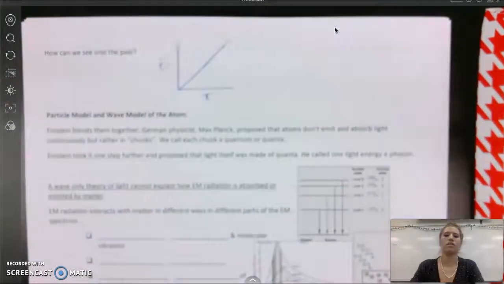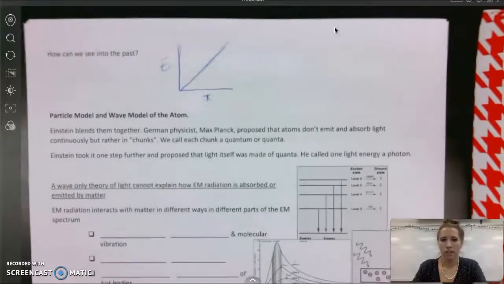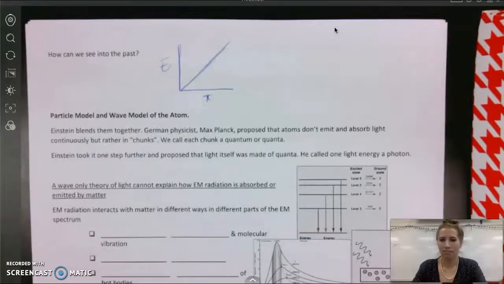Okay. Now, what Planck is saying is, if I'm not viewing energy as a macro concept, at a quantum level, it is not continuous.